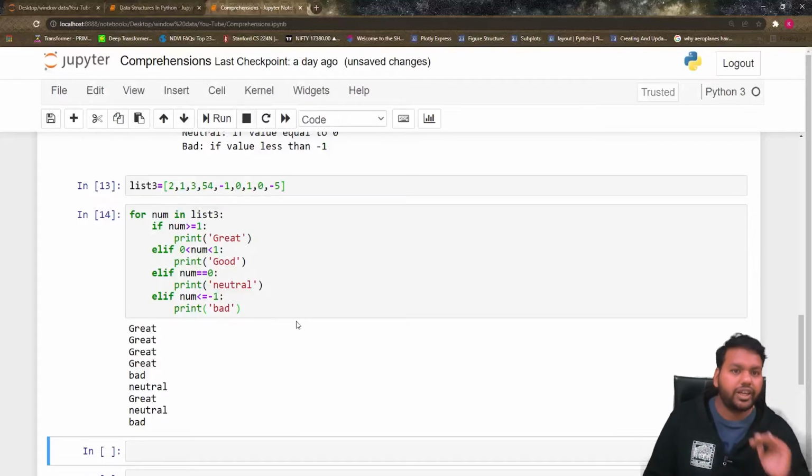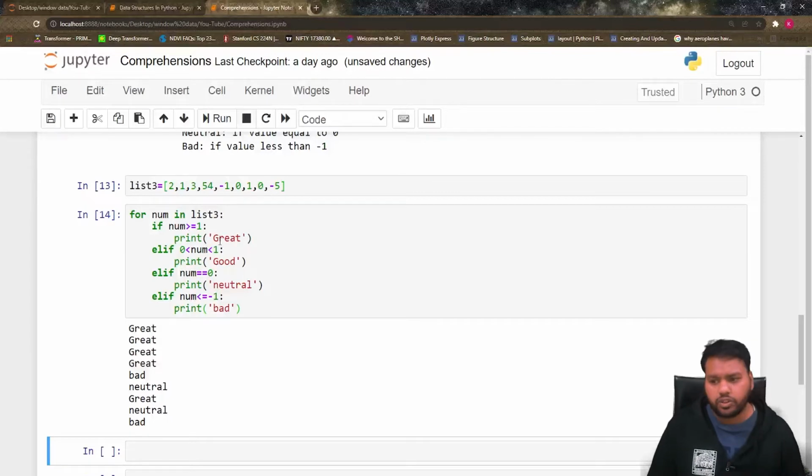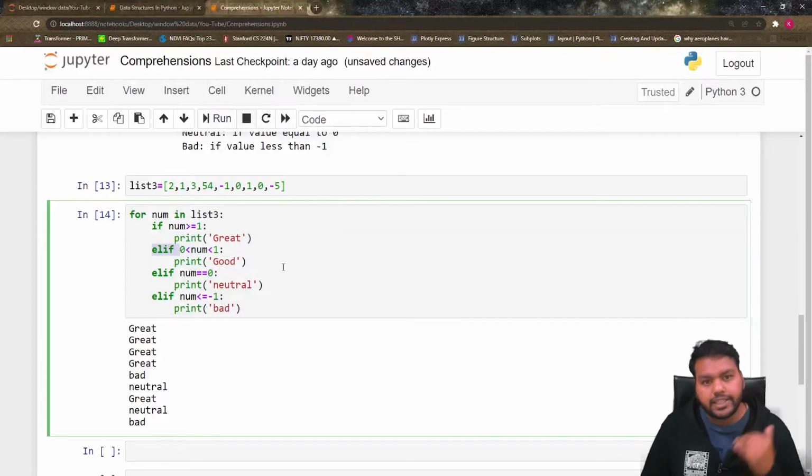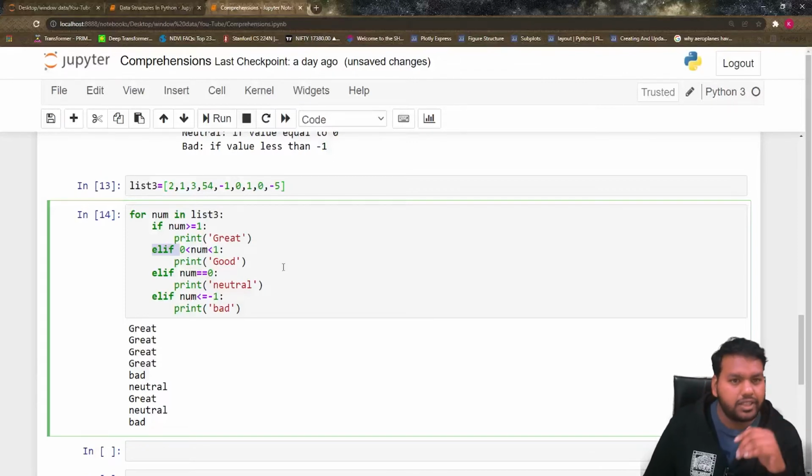But we can do the same thing in a single line with list comprehension. Let me first explain what I did. I traverse through this list. If the number is greater than or equal to 1, it prints great. If the number is between 0 and 1, it prints good. If it is 0, it prints neutral, and if it is less than or equal to -1, it prints bad. Here I use elif, which you already know checks the next condition in sequence. Is there an elif in list comprehension? My answer is no. We have nothing like that, but we can use if else, if else, if else. That's the way we have.